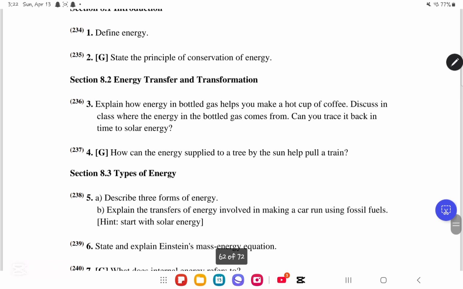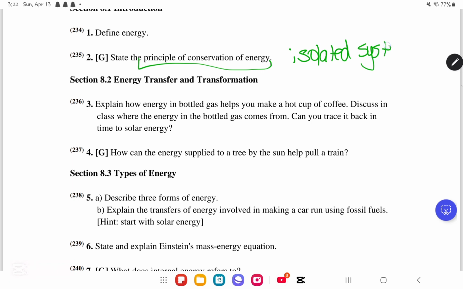They told us in question number 2, state the principle of conservation of energy. What is the principle of conservation of energy? This is applied for the isolated systems, okay? So for any isolated physical system, there exists a quantity termed energy. So in the isolated system, there exists a specific amount of energy, and it's gonna stay constant. It's not gonna change, okay?